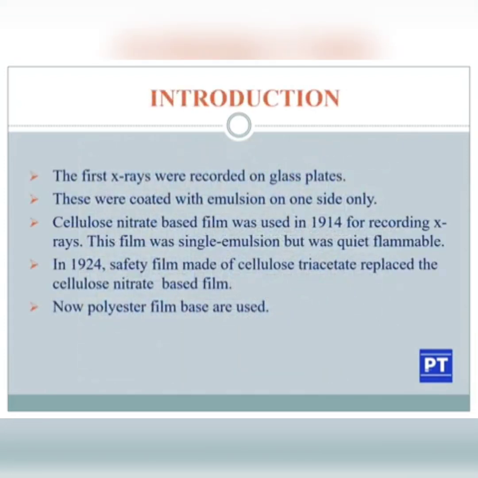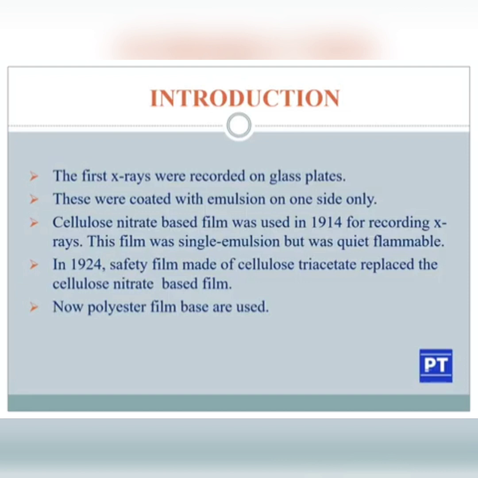Again, we will look forward to the introduction to the X-ray films. The first X-rays were recorded on a glass plate, and these were coated with emulsion on one side only. In the past it was coated with emulsion on one side, but nowadays the X-ray films are all double coated emulsion layers. And more about the layers we will be discussing in the upcoming slide.